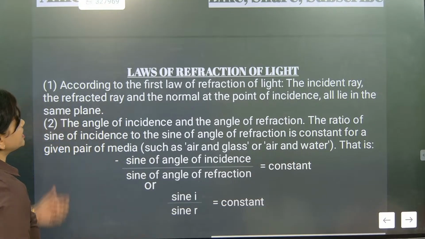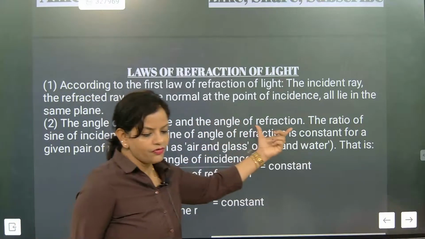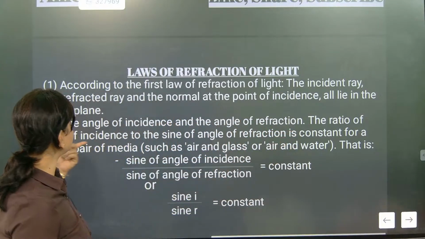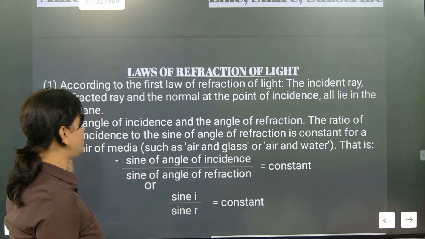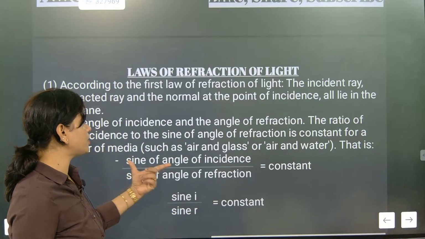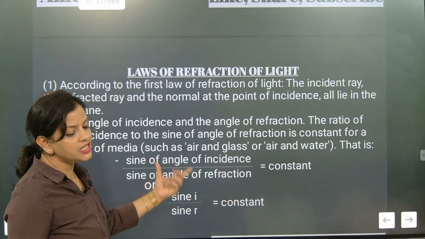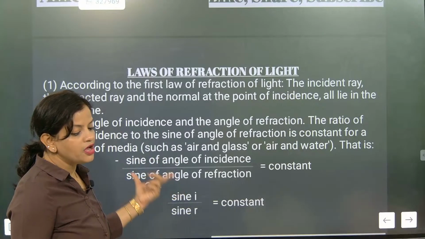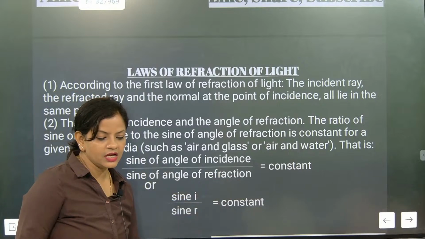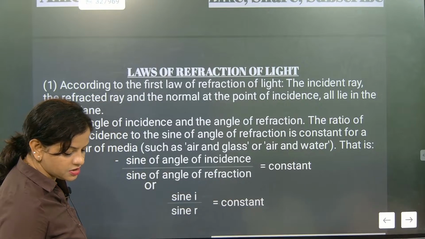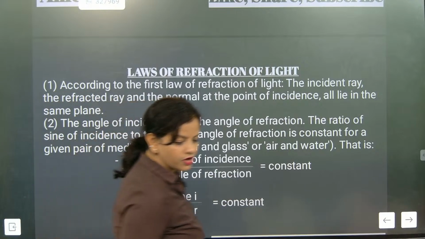Next part is the angle of incidence and angle of refraction. The ratio of sin i by sin r will be constant. This is most important. Sine of angle of incidence by sine of angle of refraction will be equal to a constant. This is one of the most important parts.